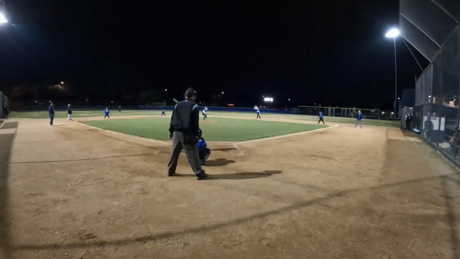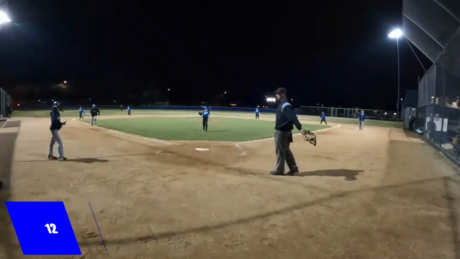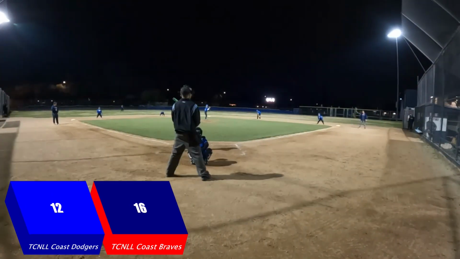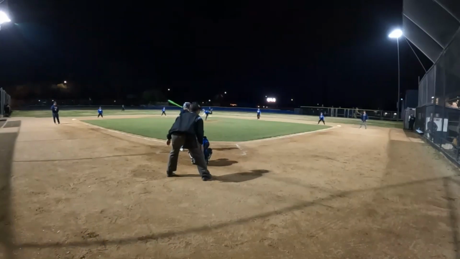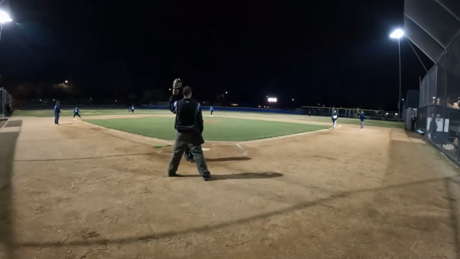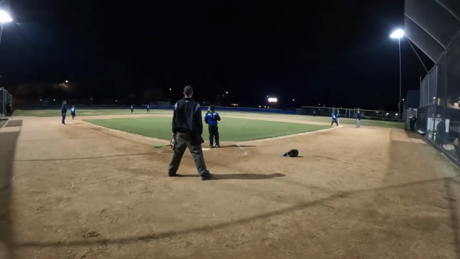Next up to bat is Gio, and the next pitch is by the catcher. Nico's coming home, and not in time. 16-12 Braves, and Gio hits a fly ball to left field, and that drops in for a base hit. Nice hit by Gio.